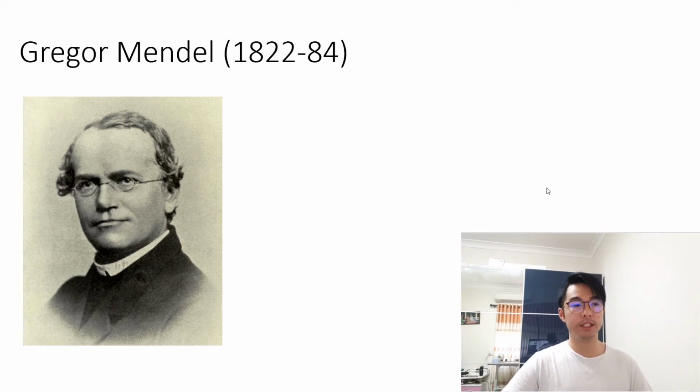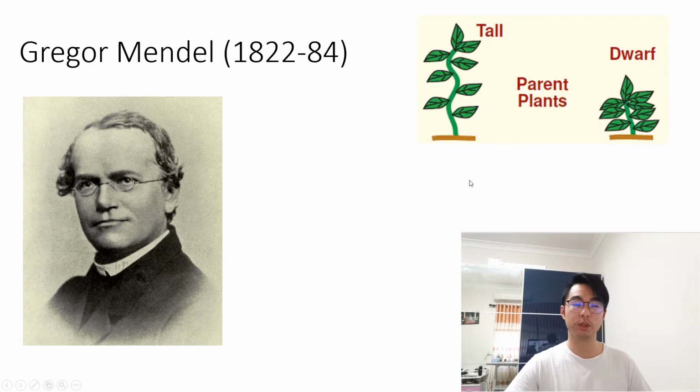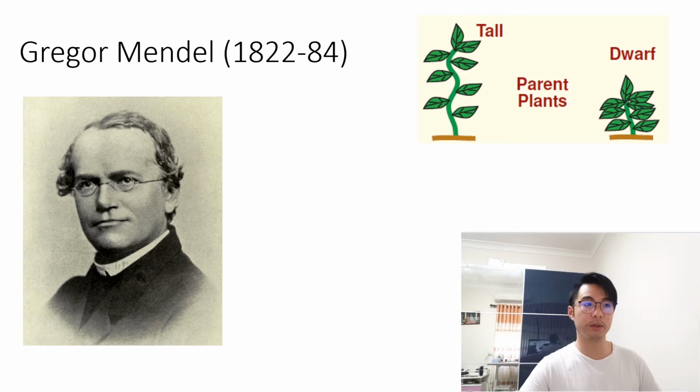And while he was experimenting with these pea plants, he noticed that some pea plants that he observed were tall and some of them were short, even though they were growing in the same vegetable patch or same area, looked after the same way by the same person or the same group of people.